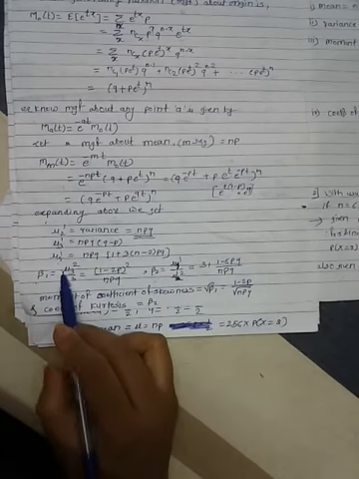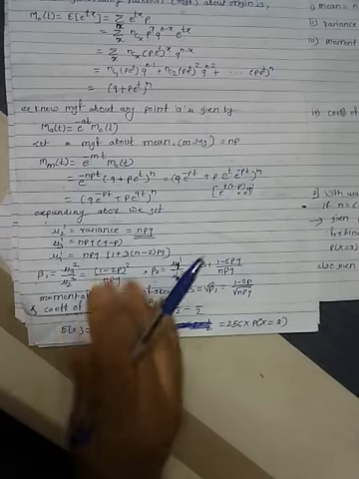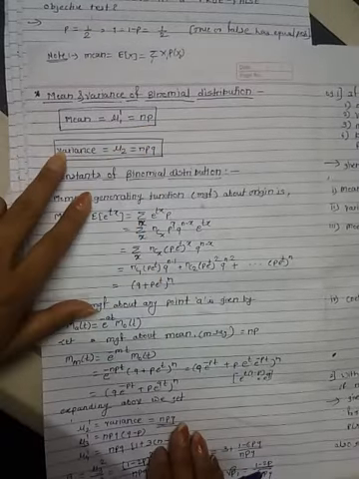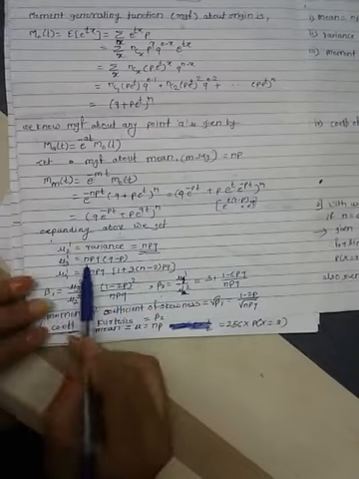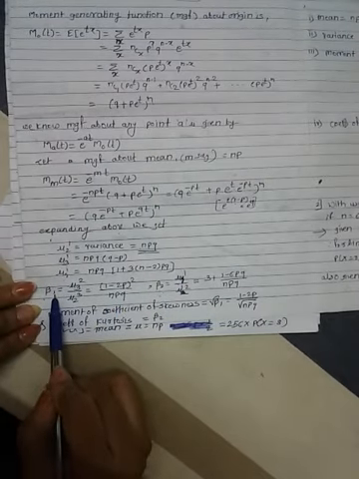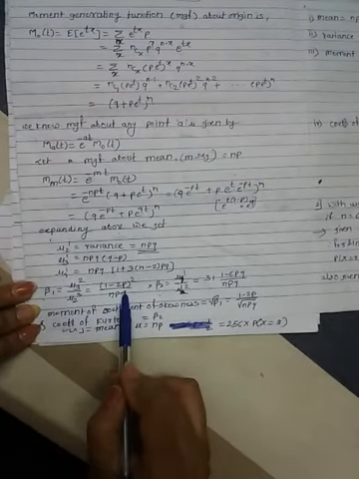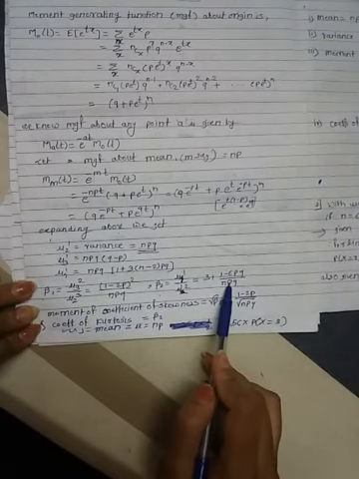This is the first: the mean. Mean is np. Variance is npq. Third one, beta 1, is this one, and beta 2 is this one.